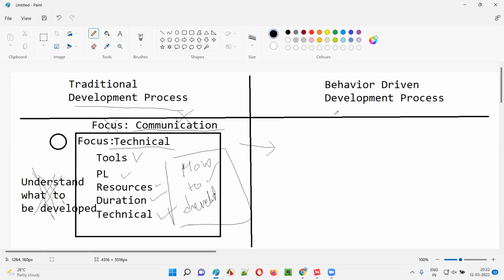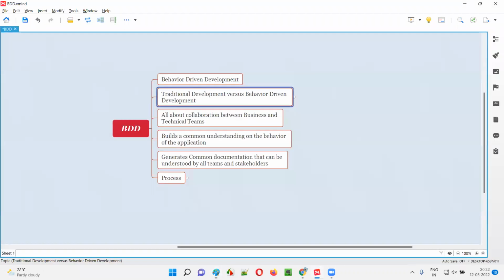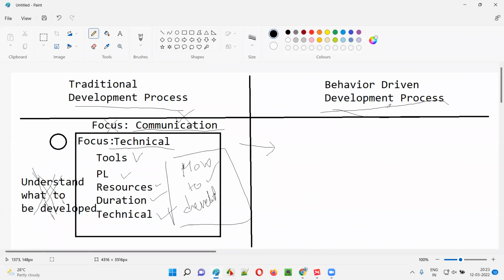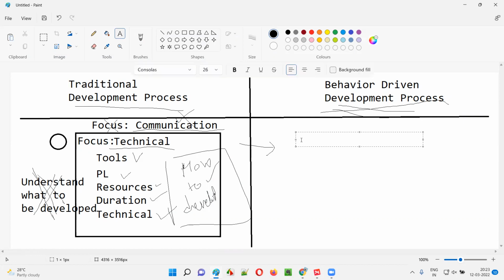To overcome that, BDD came into the picture, behavior driven development process came into the picture. So how this kind of scenario gets changed in the behavior driven development process, I'm going to explain now. In behavior driven development, let me explain in detail, guys. First, there's a process, guys. In this process, first, if you talk about agile projects,